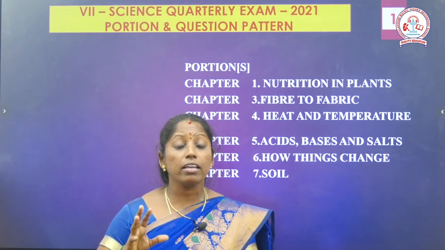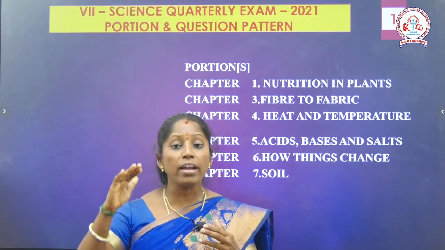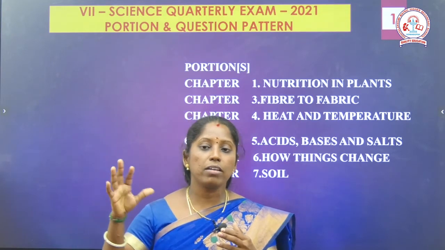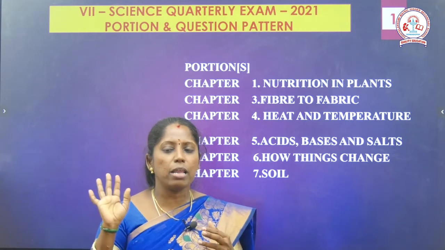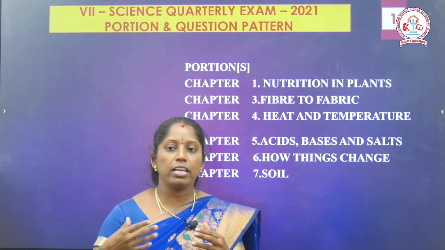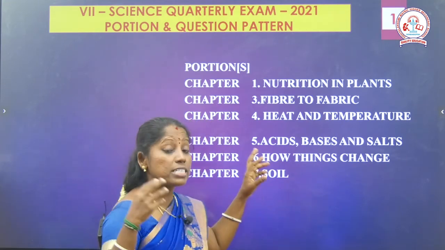Then finally, in this lesson, we should know about the symbols of elements, the known elements. We know that there are 118 elements. We should know all the element symbols, but we should know at least 30 or 40 elements. We should know the important elements that we use every day. The symbols of those elements we can study in that lesson.